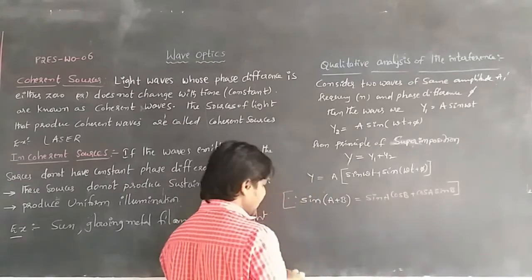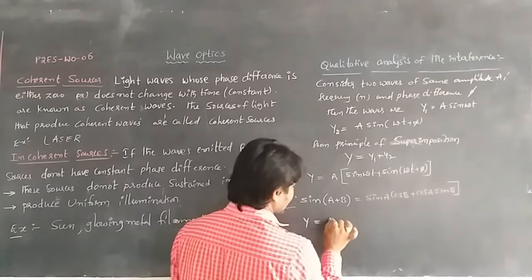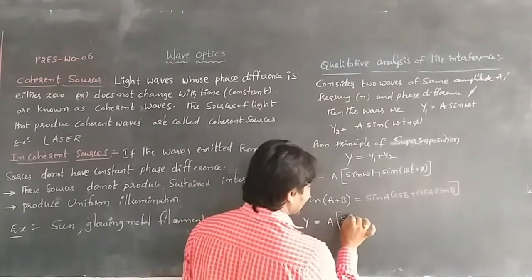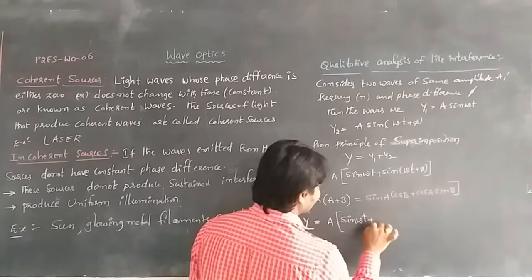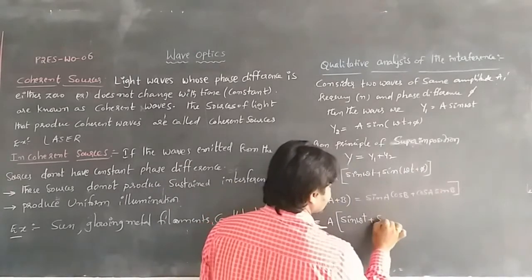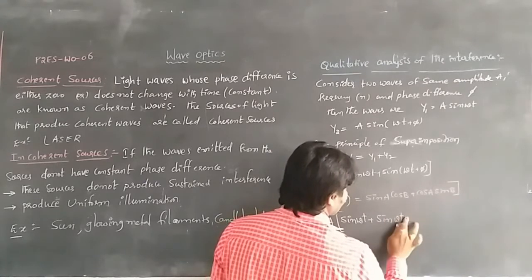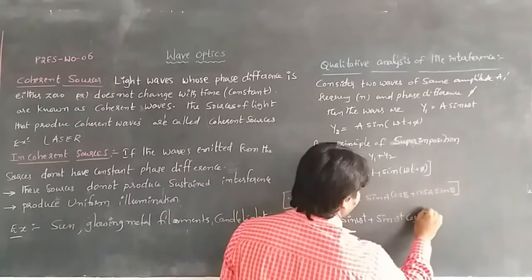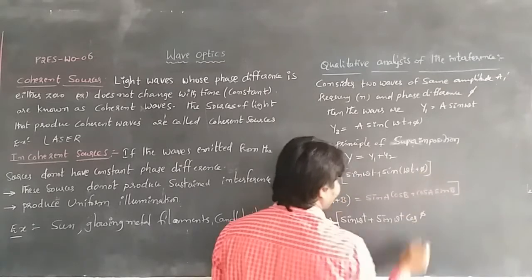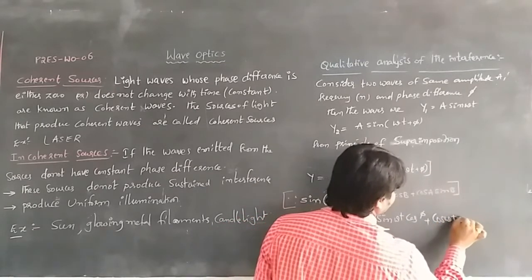Then y = a[sin omega t + sin omega t cos pi + cos omega t sin pi].